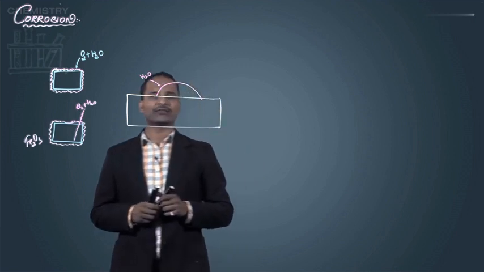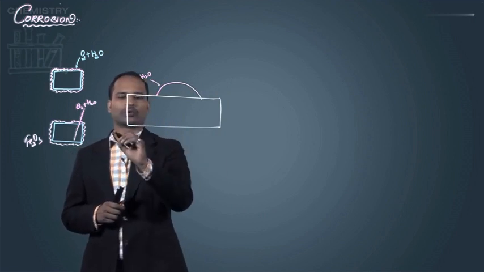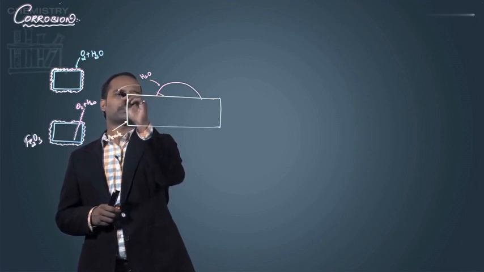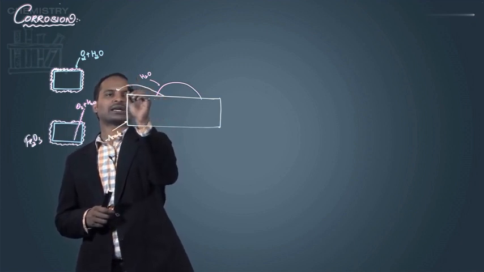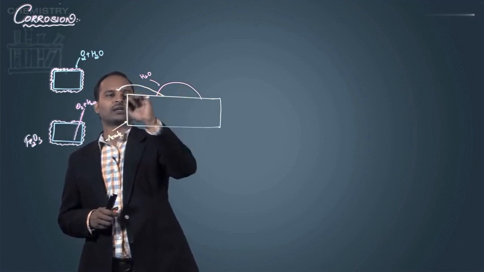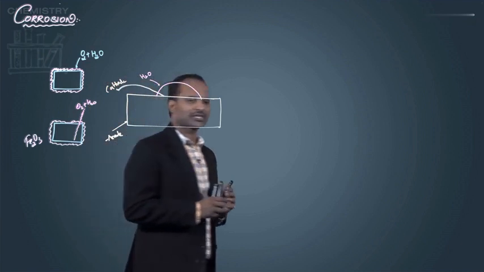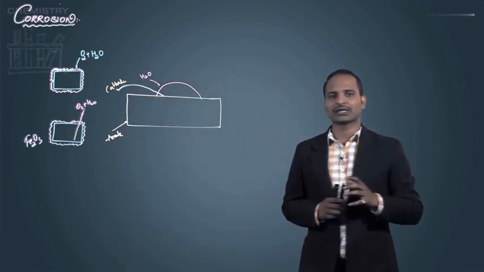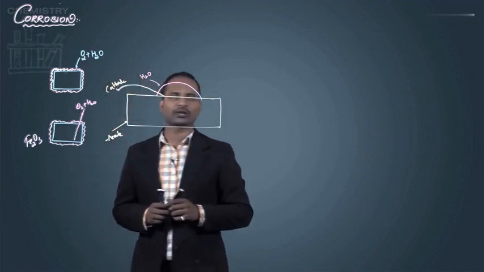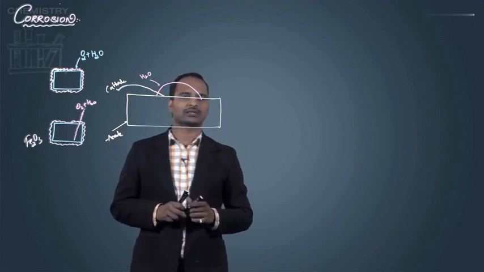A galvanic cell requires an anode and a cathode. Here the whole Fe metal acts as an anode, except the part which is in contact with water and air. The part of the metal in contact with oxygen and water acts as a cathode, while the remaining part acts as an anode. So here Fe is the anode, and the oxygen and water part acts as the cathode.